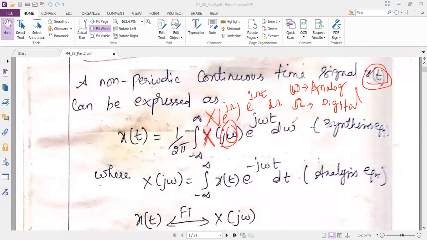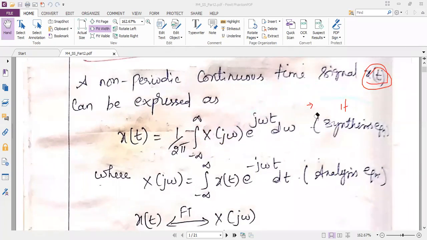Yes, ma'am. So now, if you remember one formula, for the other topic you can write the formula on your own. You don't need to memorize all the formulas. You just need to know the differences. That's it. So in place of e power j omega, here we are writing just j omega. This omega is W type omega. Okay, that's it. So this is your first formula. This equation is called a synthesis equation.